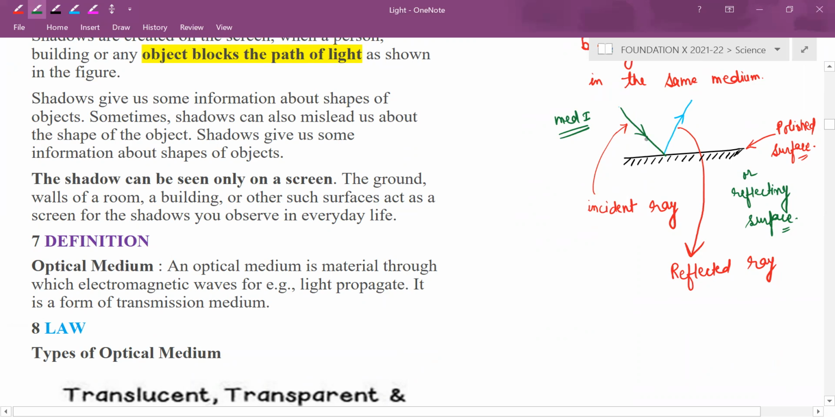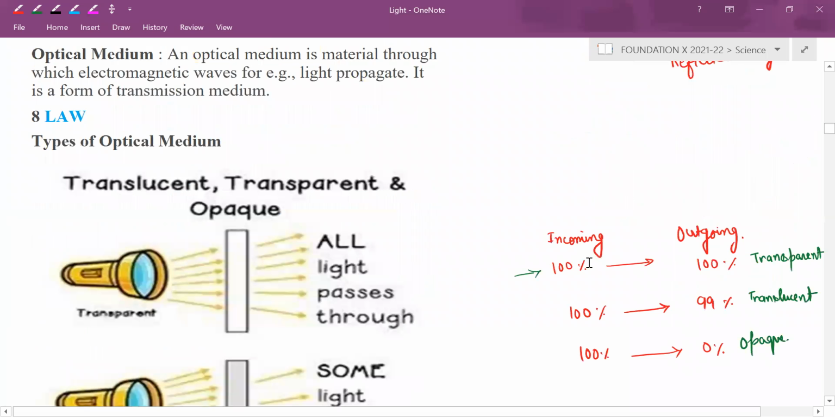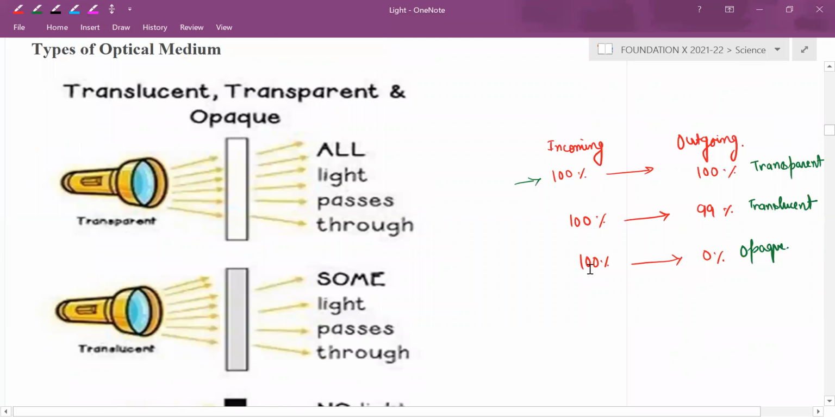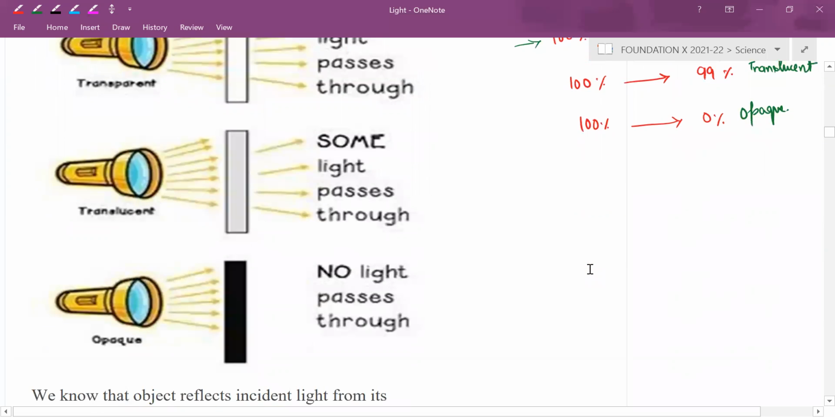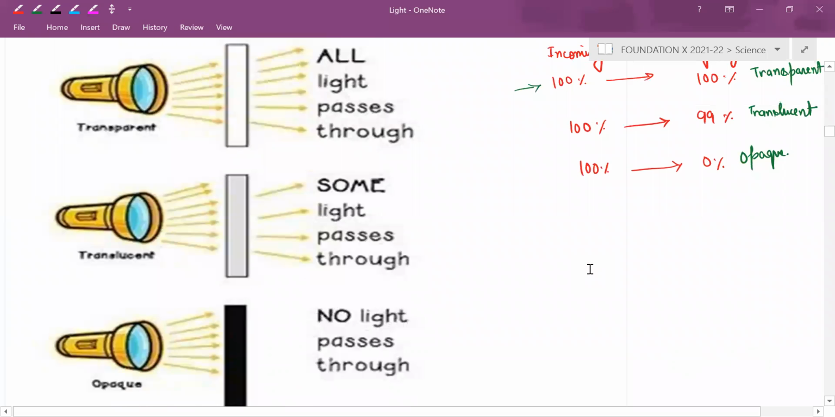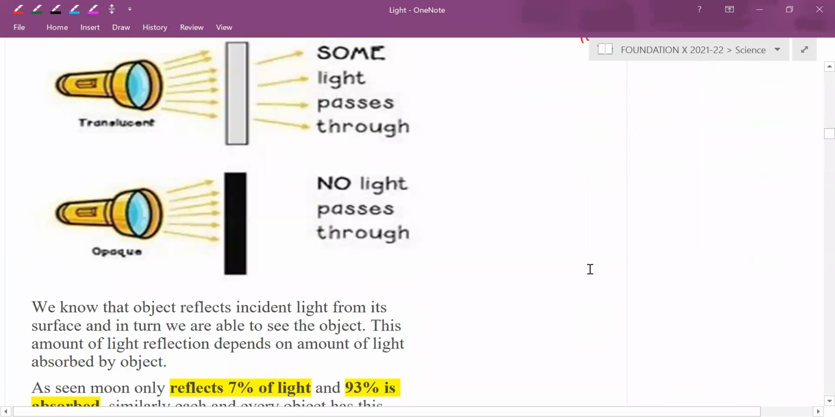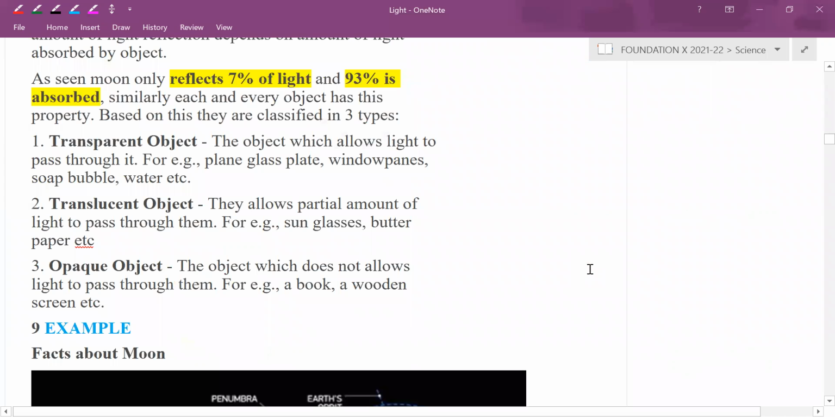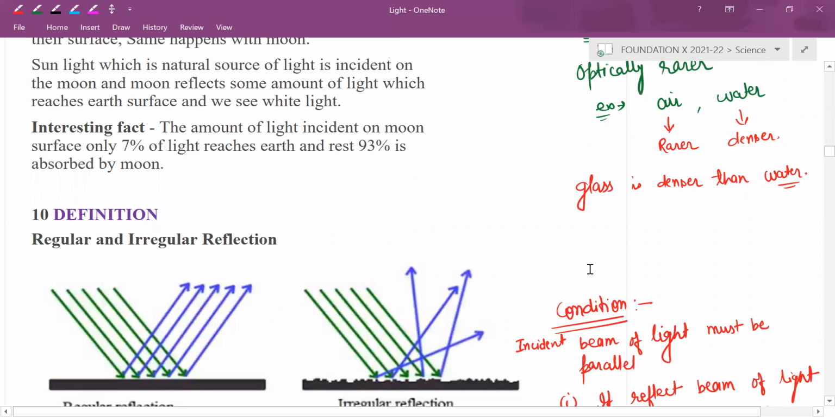The ray which is falling towards the polished area is called incident ray. The ray which is bounced back, going away from the polished surface, is called reflected ray. Transparent, translucent and opaque part already we have discussed. Regular reflection and irregular reflection.